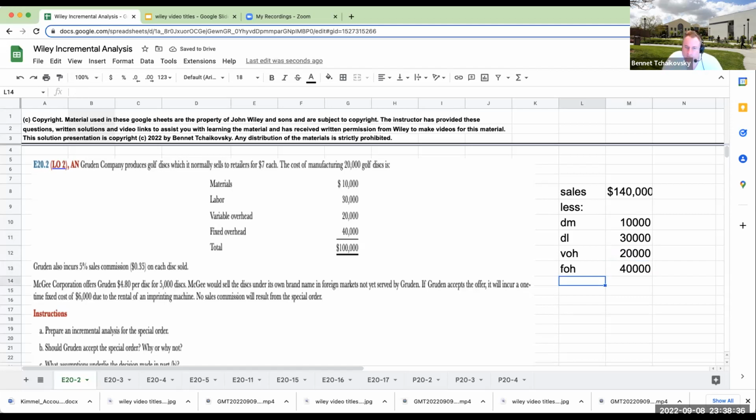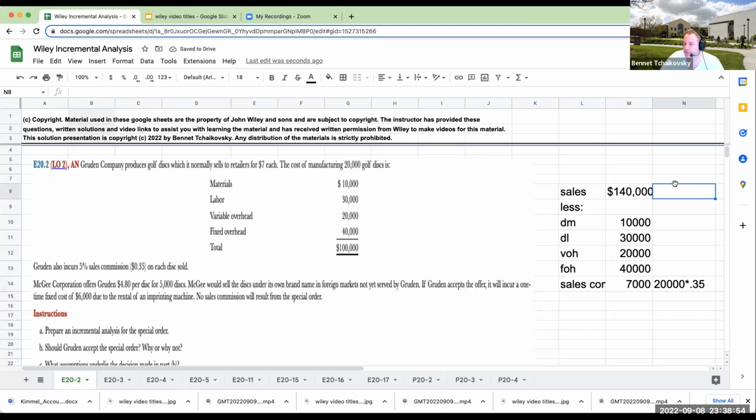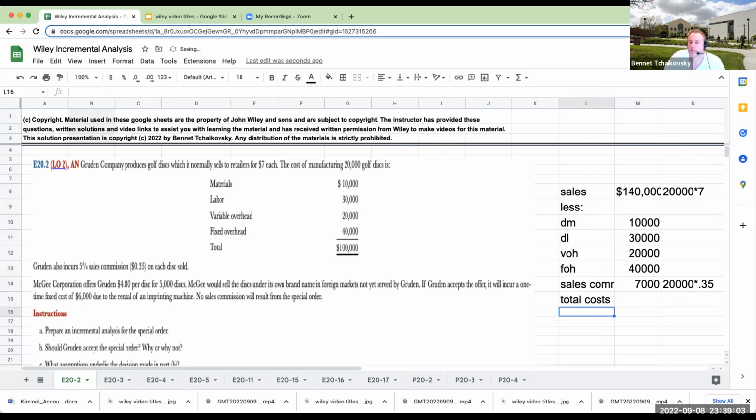But what we also have over here is sales commissions. The sales commissions are going to be 35 cents on each disc sold. So this is going to be 20,000 golf discs times 35 cents each. Okay, so that's where that's coming from. This is 20,000 times 7. So my total costs in terms of looking at this are going to be right over here at $107,000.